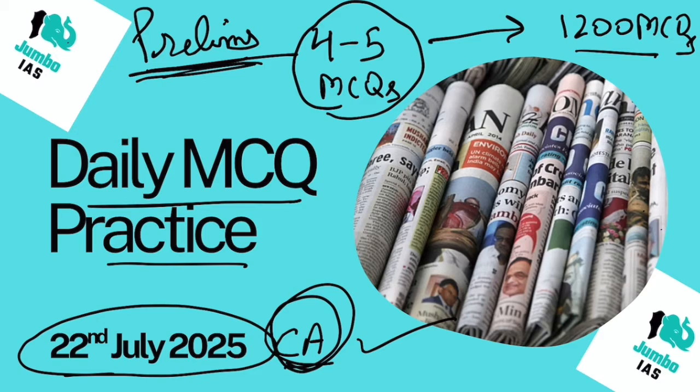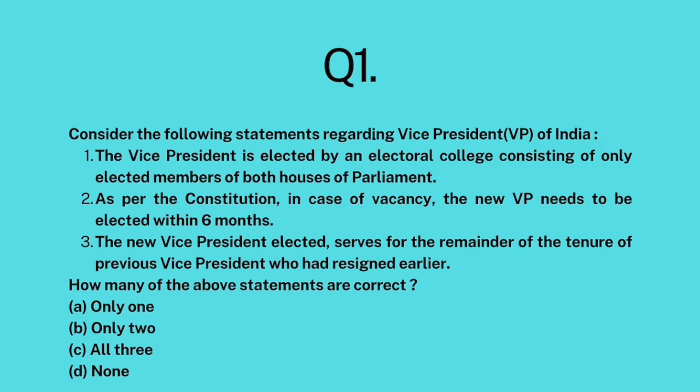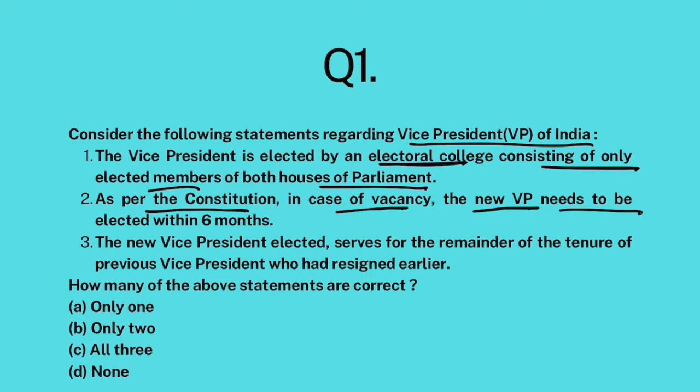All right, let's begin today's discussion, starting with question number 1. Consider the following statements regarding Vice President of India. The Vice President is elected by an electoral college consisting of only elected members of both houses of parliament. As per the Constitution, in case of a vacancy, the new Vice President needs to be elected within 6 months.